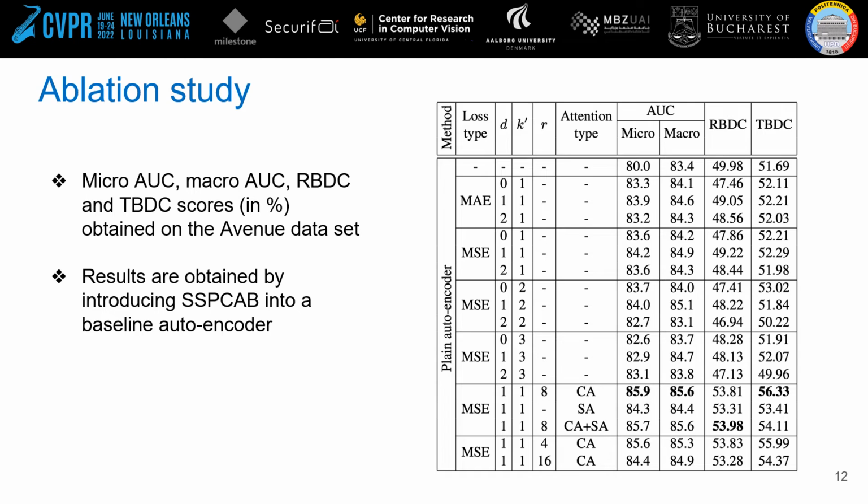We have two configurable parameters, dilation rate D and kernel size K'. We perform experiments on Avenue with an autoencoder based on SSPCAB using different kernel sizes and dilation rates. We obtain optimal results for D equal to 1 and K' equal to 1. We also perform experiments by adding channel attention, spatial attention, and both. Channel attention with a reduction rate R equal to 8 gives the best results. We use this configuration across our remaining experiments.